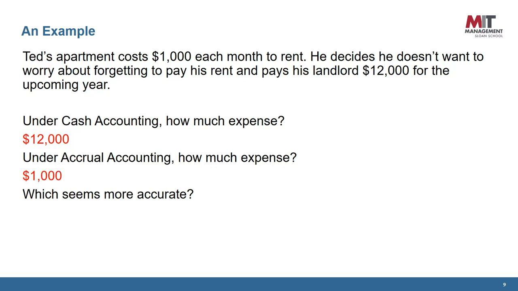Accrual accounting recognizes expense only when the service is provided. In this case, the service is the time Ted actually lived in the apartment. In this question, assuming he lived in the apartment for a month, Ted's expense is $1,000. We will get to the revenue recognition concepts in the next slide. Which is more accurate? I'll leave this up to you to think about.